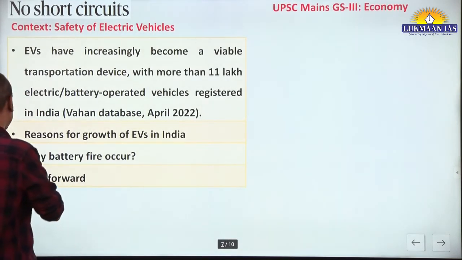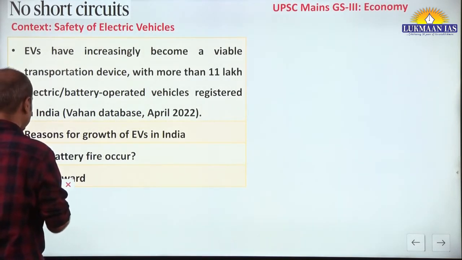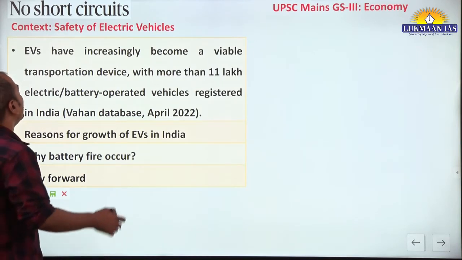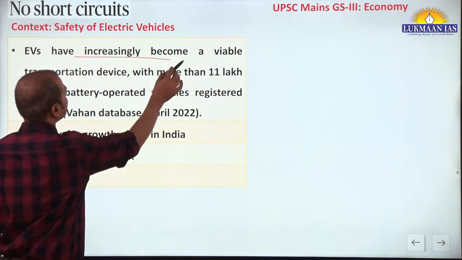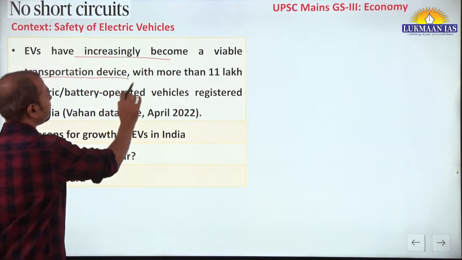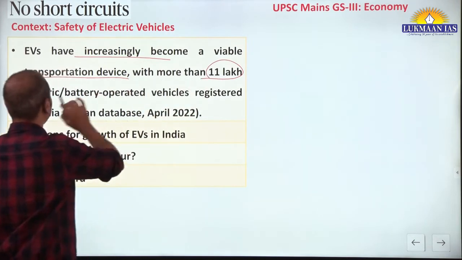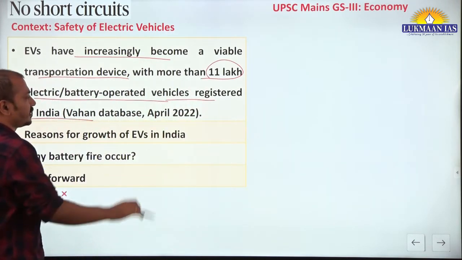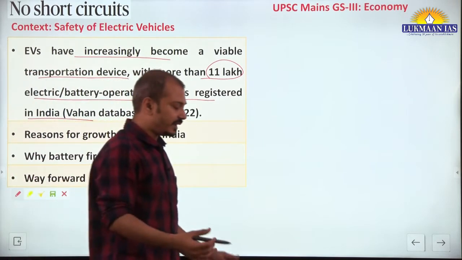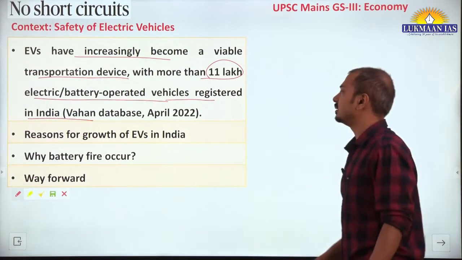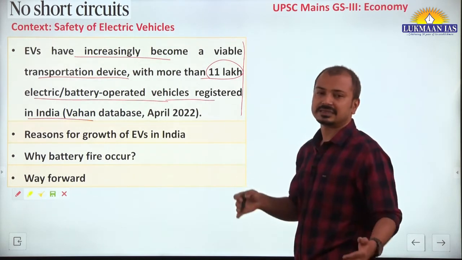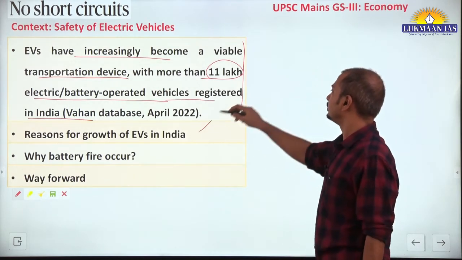Next article talks about recent fire instances that happened in, let's say, EV or battery systems, electric vehicles. Now electric vehicles have increasingly become a viable transportation device with more than 11 lakh electric or battery operated vehicles registered in India at present. Okay, this fact can be mentioned in the answer. Then why such kind of growth is observed especially in last 10 years in India?